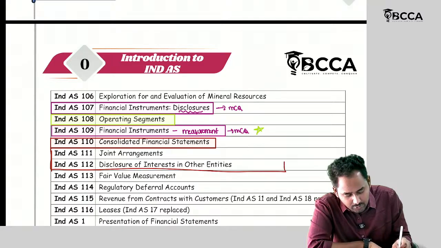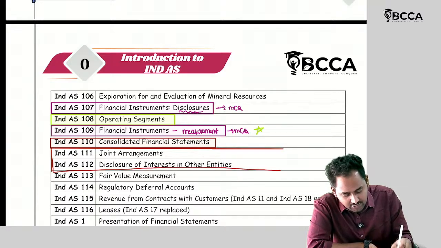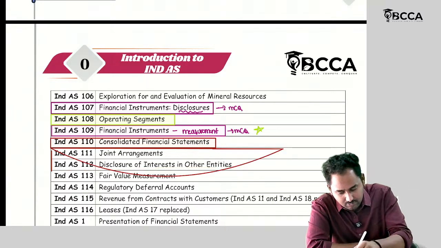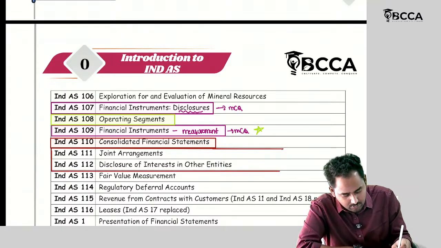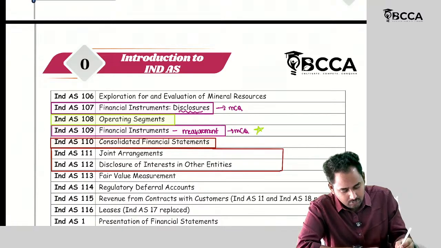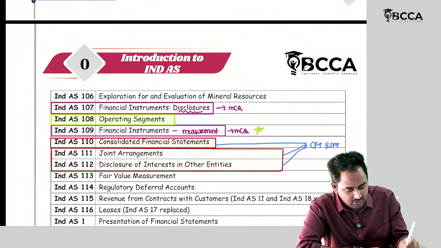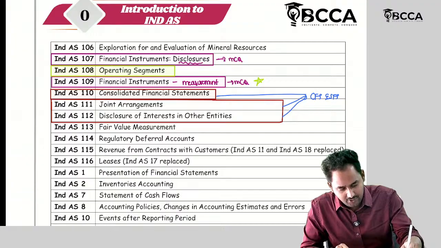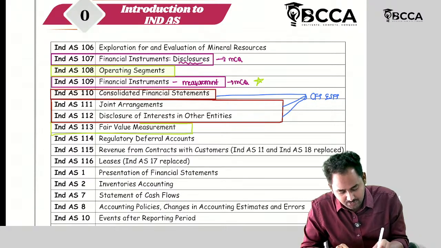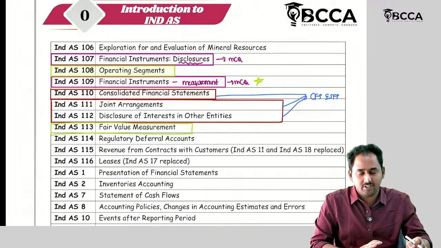All these are going to be discussed in CFS, consolidated financial statements. These three standards are going to be discussed in consolidated financial statements and separate financial statements. One chapter is there. Then 113 fair value measurement. I am just identifying which of these standards are covered in our syllabus.